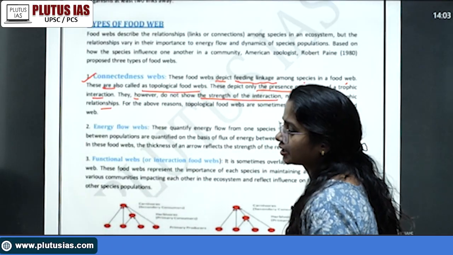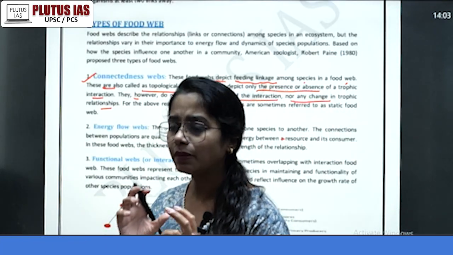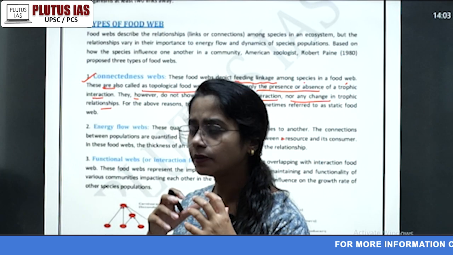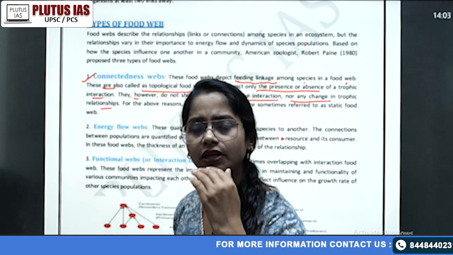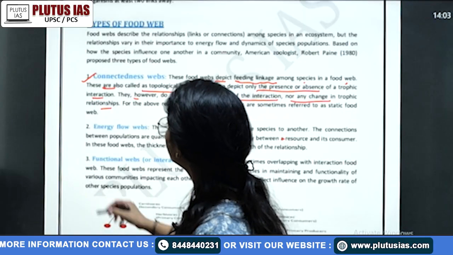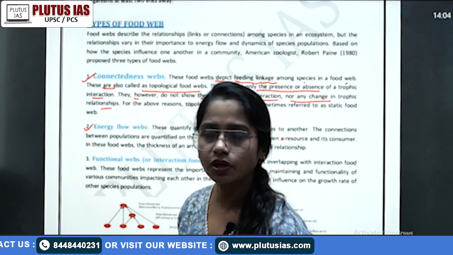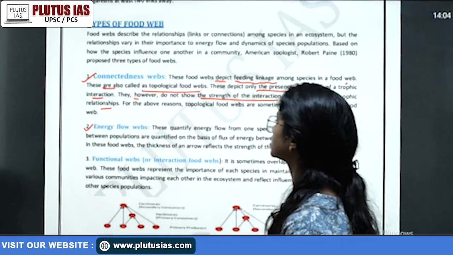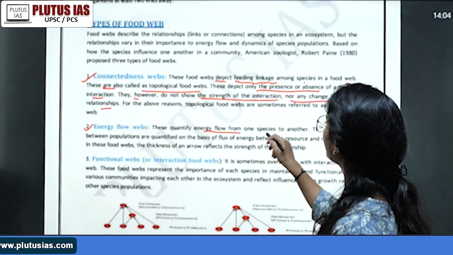It simply tells you what the number of connections, what the connectedness is, how eagle is connecting to frogs, how eagle is connecting to the snakes, like that only. Then energy flow, that 10% energy flow system, you can also talk about that. These quantify energy flow from one species to another.